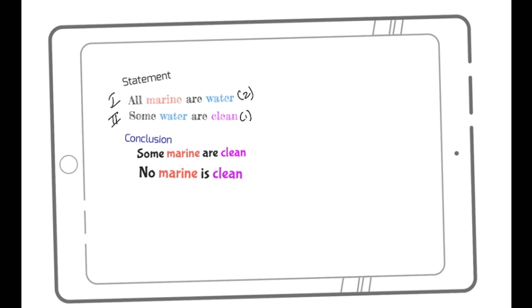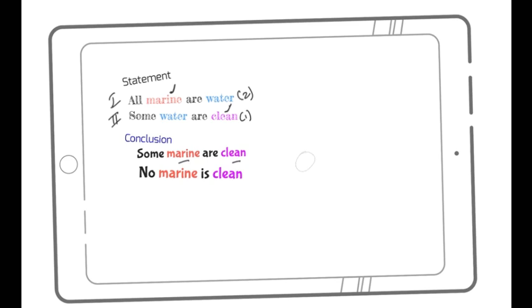So I will now go ahead and combine the statements to get the answer. There is a trick you can apply here as well. See, the conclusion is given in terms of marine and clean. So obviously, with individual types, you will never get the answer. You have to combine them because you want a conclusion in terms of marine and clean. So let's now try and combine them and get the answer.